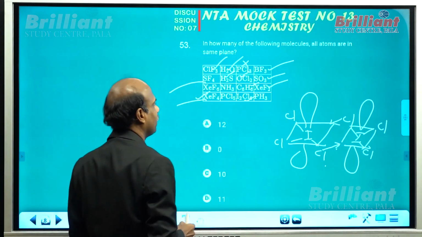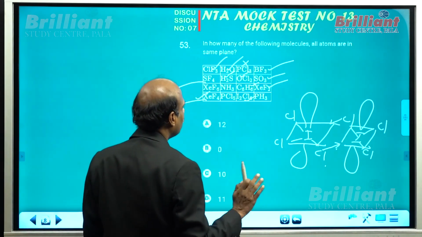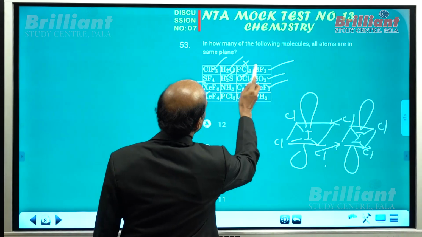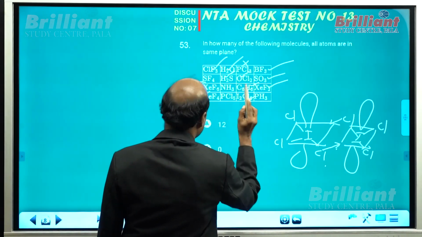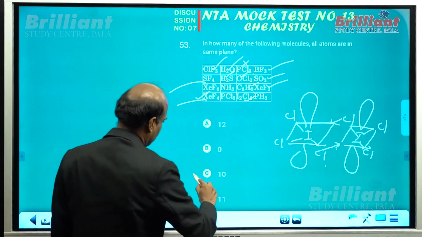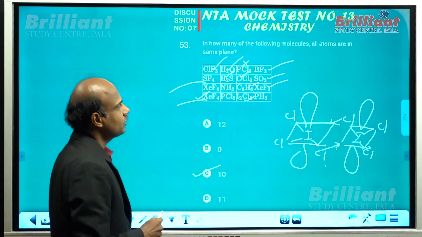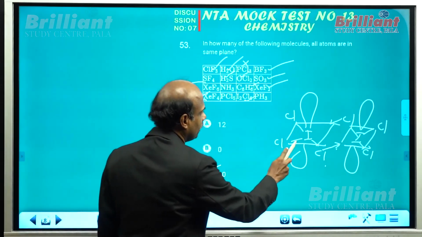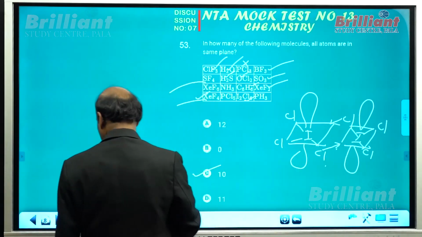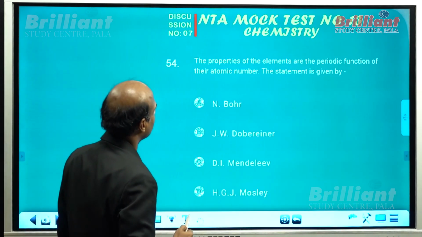So how many species did you get? PH3, you know, is almost pyramidal. That cannot be what? Planar. So 1, 2, 3, 4, 5, 6, 7, 8, 9, 10 species are there in planar geometry. So the correct answer can be option C. Simple one. The only remarkable point here is what? I2Cl6. Now let me go to the next question, question number 9.